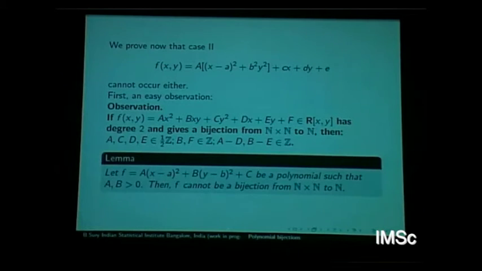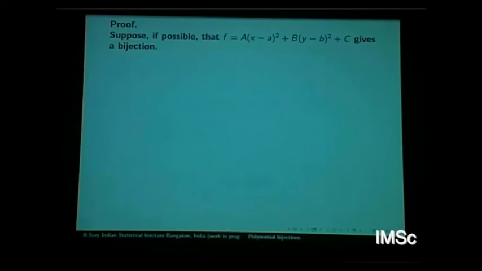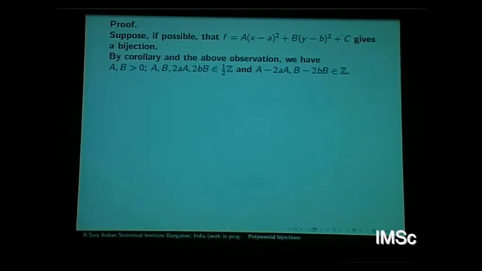Okay, so just by putting special values you can see that, and this will be useful because the proof is going to be simple combinatorics. So look at this polynomial, then I want to say this form cannot be a bijection. So let's see why. Okay, I think maybe I should concentrate on one other proof.